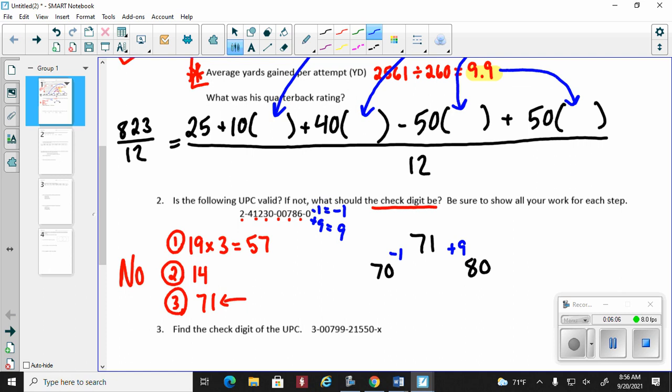So what is the most obvious, realistic check digit? Negative 1 or positive 9? It's going to be positive 9. So my check digit should be 9.